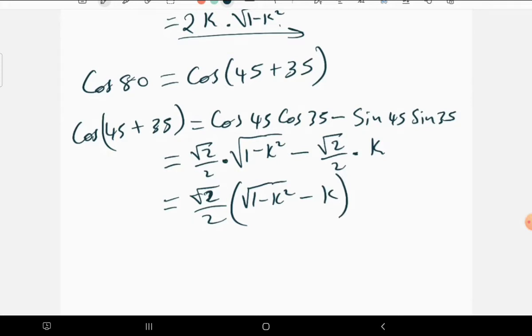Then I think we can just end there, unless there is more to calculate. We just need to get a skill of factorizing in case they really need the simplified answer for this one. But for now, I think it's simple but not simplest. Let's just leave it there, because the idea was to unpack what is required when you are given cos 80.